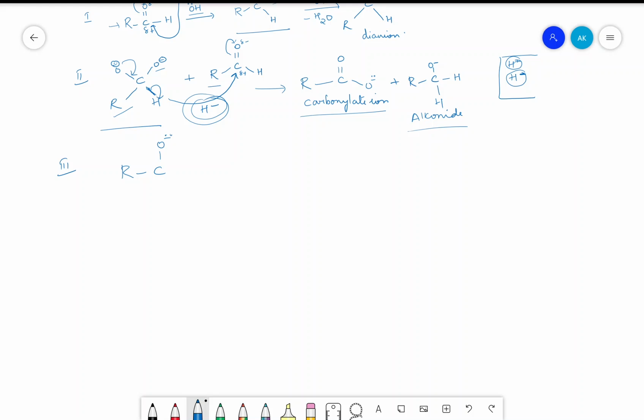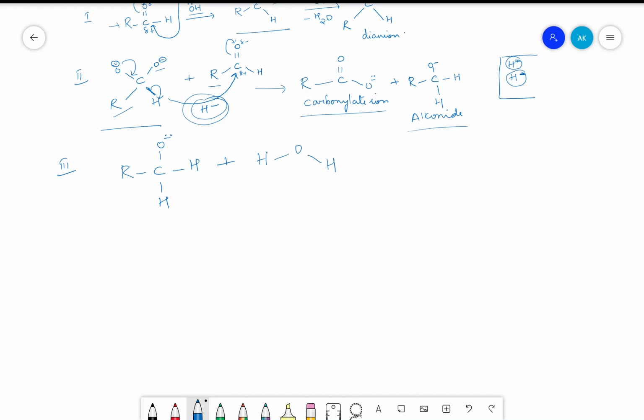RCO minus with 2 electrons, hydrogen, hydrogen, reacts with the water molecule formed in the first step, that is HOH.